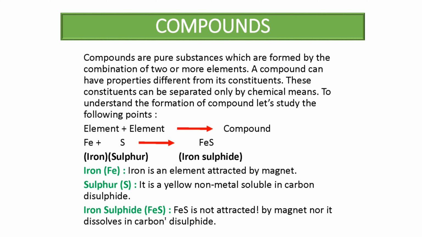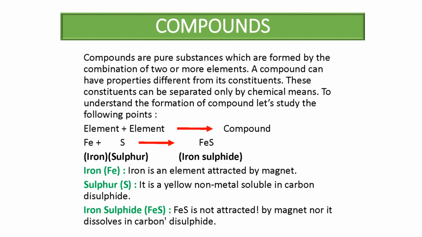The next topic is compounds. Compounds are pure substances which are formed by the combination of two or more elements. A compound can have properties different from its constituents. So in simple words, we can say a group of elements is a compound. When elements combine together, they form compounds, and compounds have properties different from their constituents. These constituents can be separated only by chemical means.